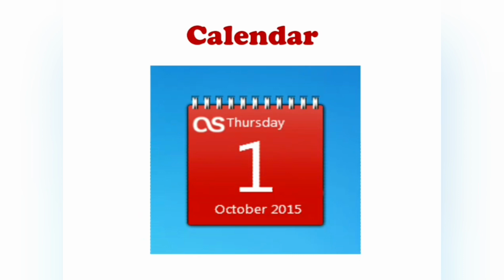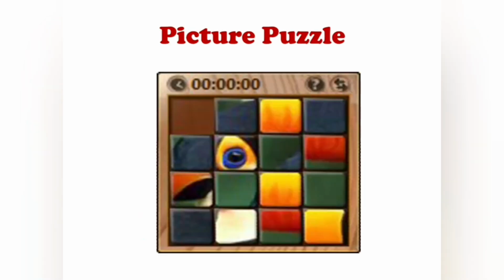Okay, the next gadget is picture puzzle. It displays the jumbled pieces of a picture as a puzzle, solved by arranging the pieces. So it is a game. Picture puzzle game is also one of the gadgets.